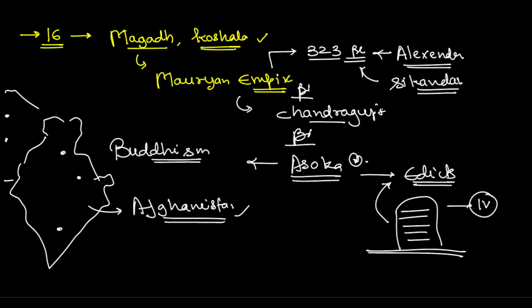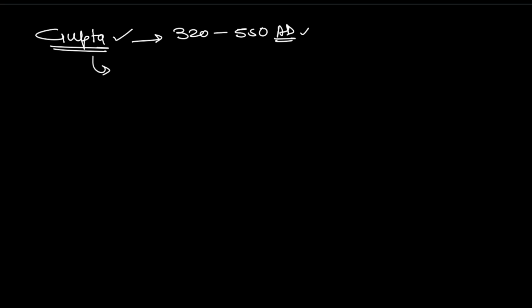Next, we see there was another great empire known as the Gupta Empire. You must read the Gupta Empire when you are reading the ancient history of India. That was a little bit later than the Mauryan Empire and existed between 320 AD to 550 AD. Please remember the AD and BC correctly whenever you read about it. In this period, India gained significance in the field of art, science, and history and other things. It was a very famous golden period of India in the fields of art, science, culture, etc.